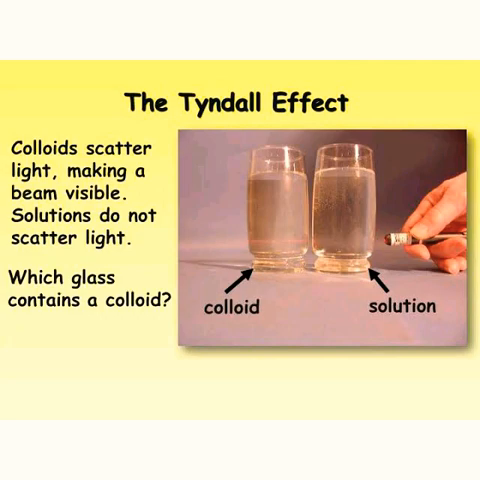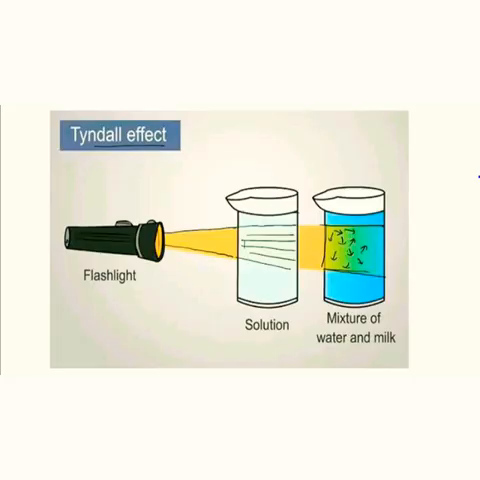Scattering of a beam of light through a colloidal solution is defined as Tyndall effect. Colloids scatter light, making the path of light visible. Here in this figure you can see a colloid and a solution. When you observe the figure, you can see that the path of the light passes only through the colloidal solution. So what is the reason for this? It is clear that the particles of a colloid are uniformly spread through the solution.